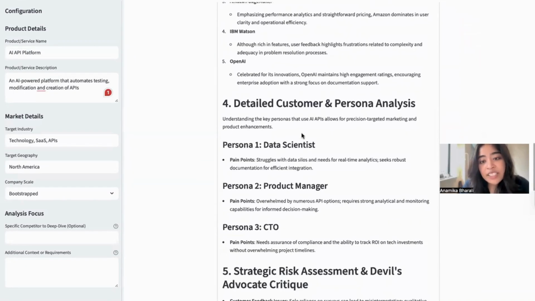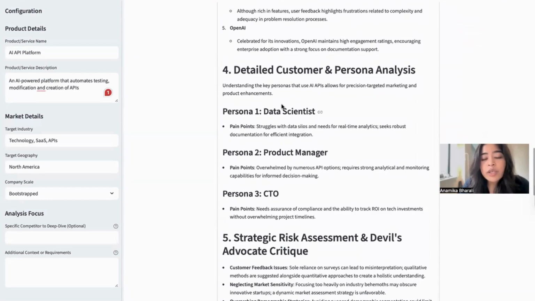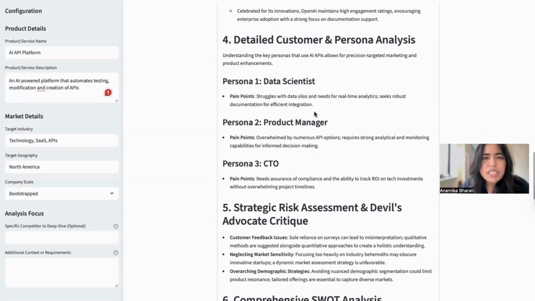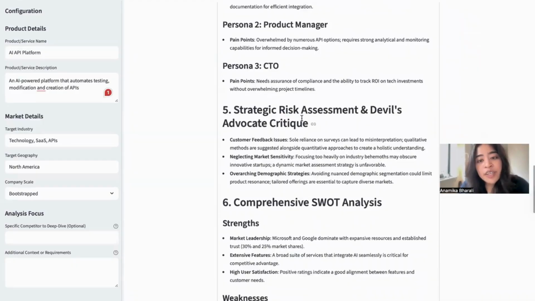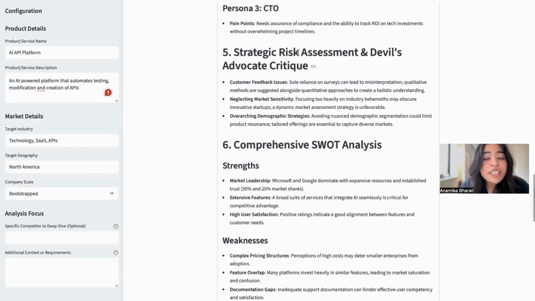And then going ahead to customer persona. So what this agent does is that it breaks down the entire population of customers into logical segments and creates a persona from each of these segments. And then going further ahead, we are trying to strategically assess our risks and play devil's advocate to all the information gathered by the previous agents.